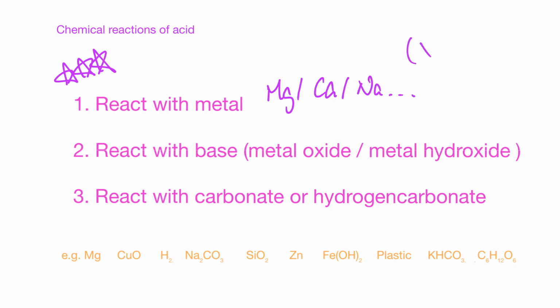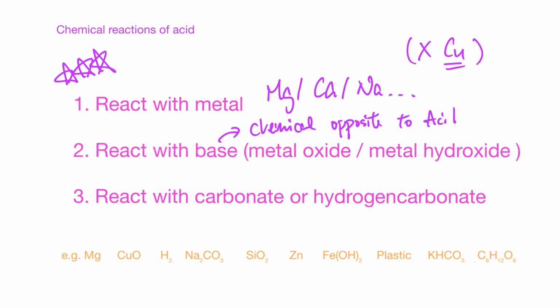But remember, one thing cannot: copper. Next, it reacts with bases. A base is a chemical opposite to the acid. How can you recognize a base? As long as it is a metal oxide or metal hydroxide, it is a base. Third, it can react with carbonates or hydrogen carbonates.